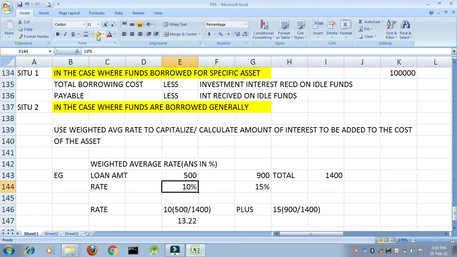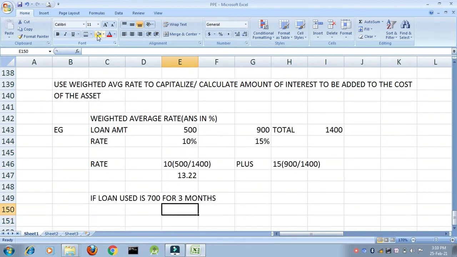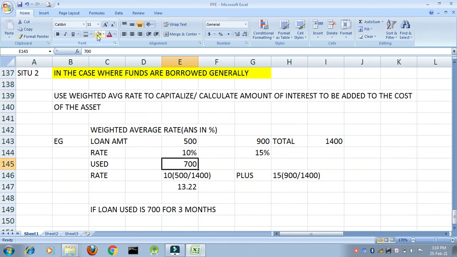Now, the amount used for construction of the asset is 700. Now tell me one thing: has this 700 been used from the 500 or the 900? We are very unclear about that, which is why I take both of them into consideration. How will I do that? By taking an average, right? This is what comes to your mind at the very first instance.